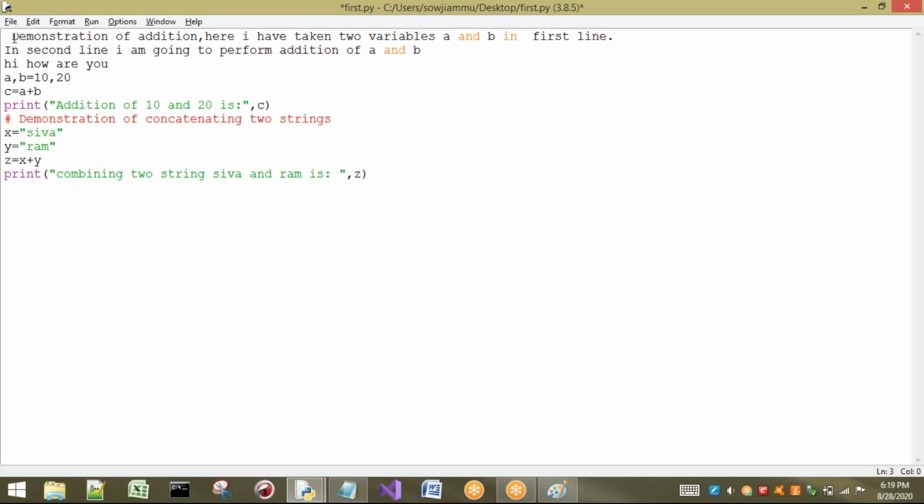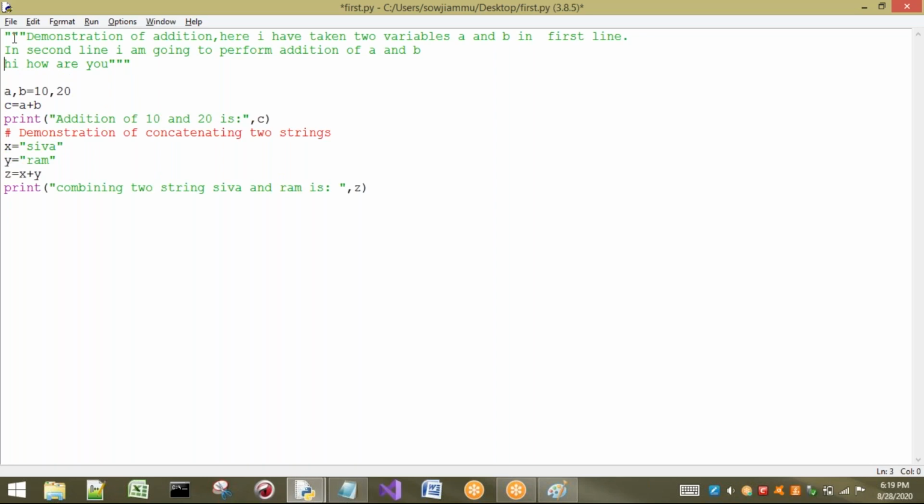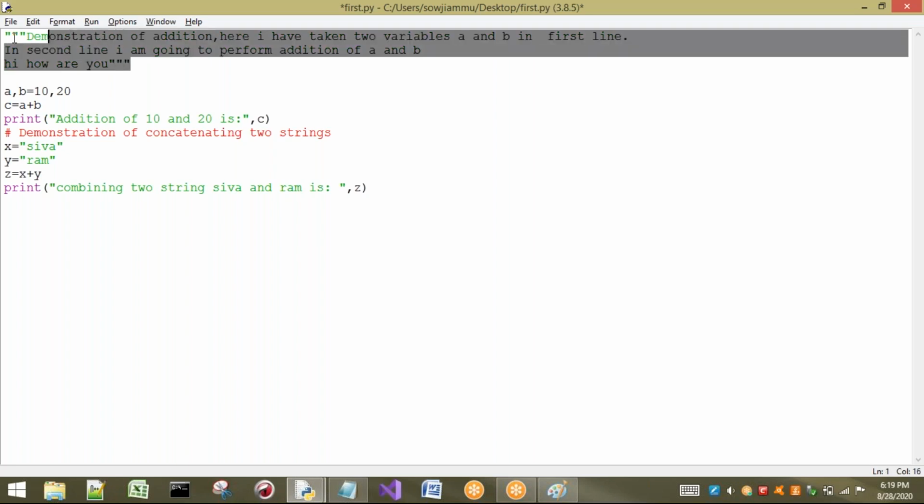We should not call it a multi-line comment. We can use 3 double quotes. What is that? 3 double quotes. Where the 3 double quotes start from here and end here, automatically these particular 3 lines are not going to be considered by your interpreter. The reason is what?